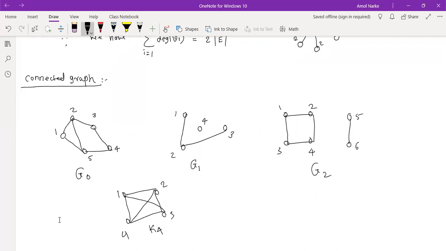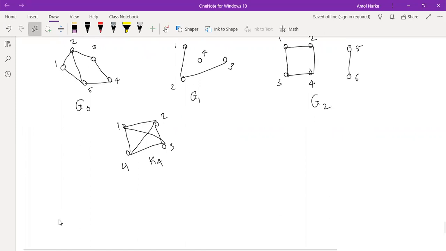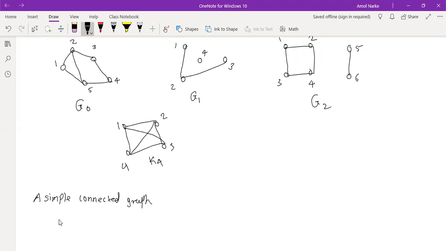Anyone, any doubts? We write down the definition so you will get more clear idea. Okay, so write down what is connected. A connected graph is a graph. When I talked about a simple connected graph, what is in my simple graph?